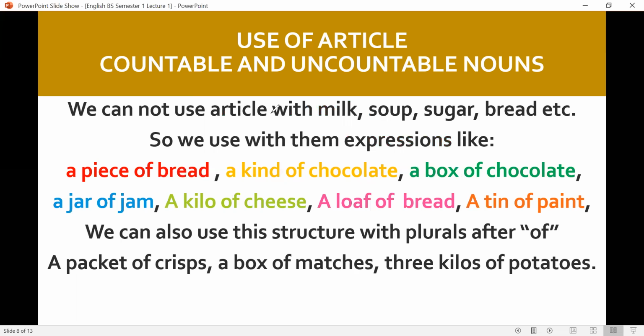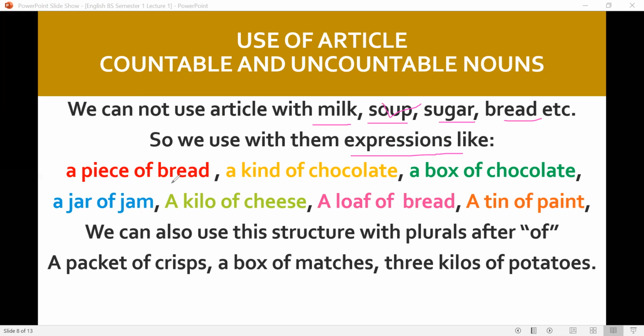We cannot use article with milk, soup, sugar, bread. All these are uncountable nouns. We cannot say a milk, a soup, a sugar, a bread. But if we have to show the quantity of soup or milk or sugar or bread, what expression should we use? So here are some words. These are not the only words. There are many words besides these.